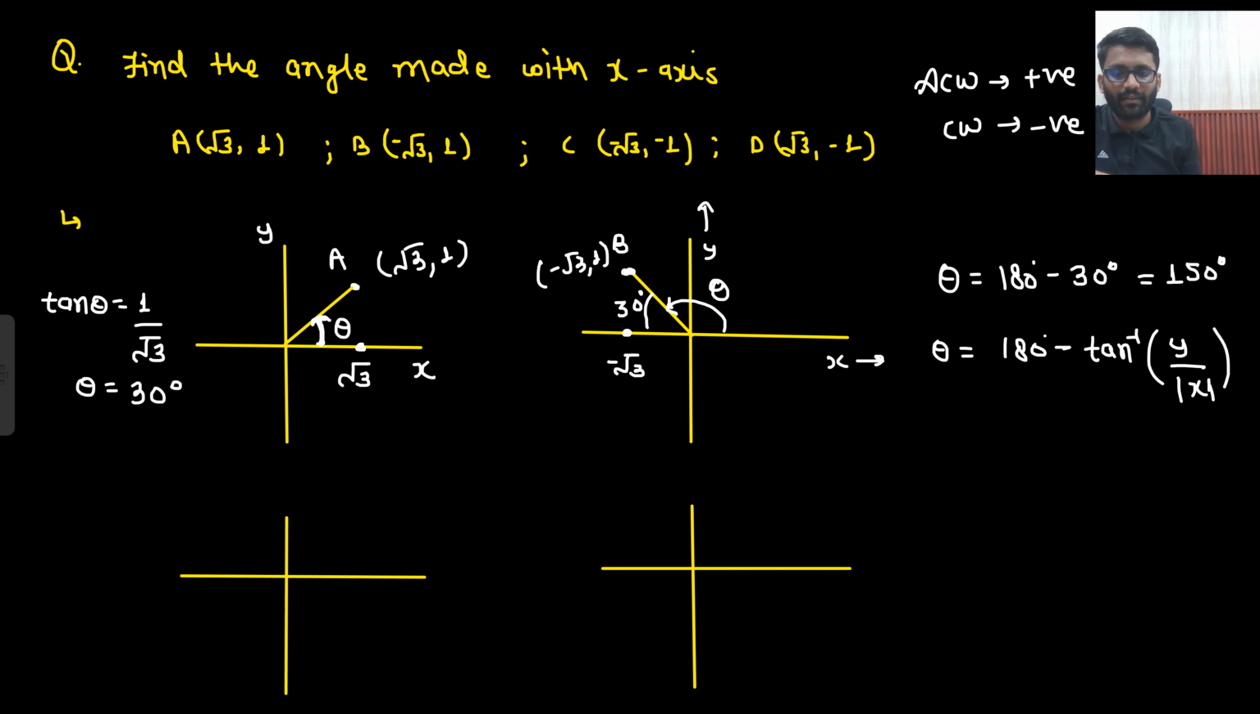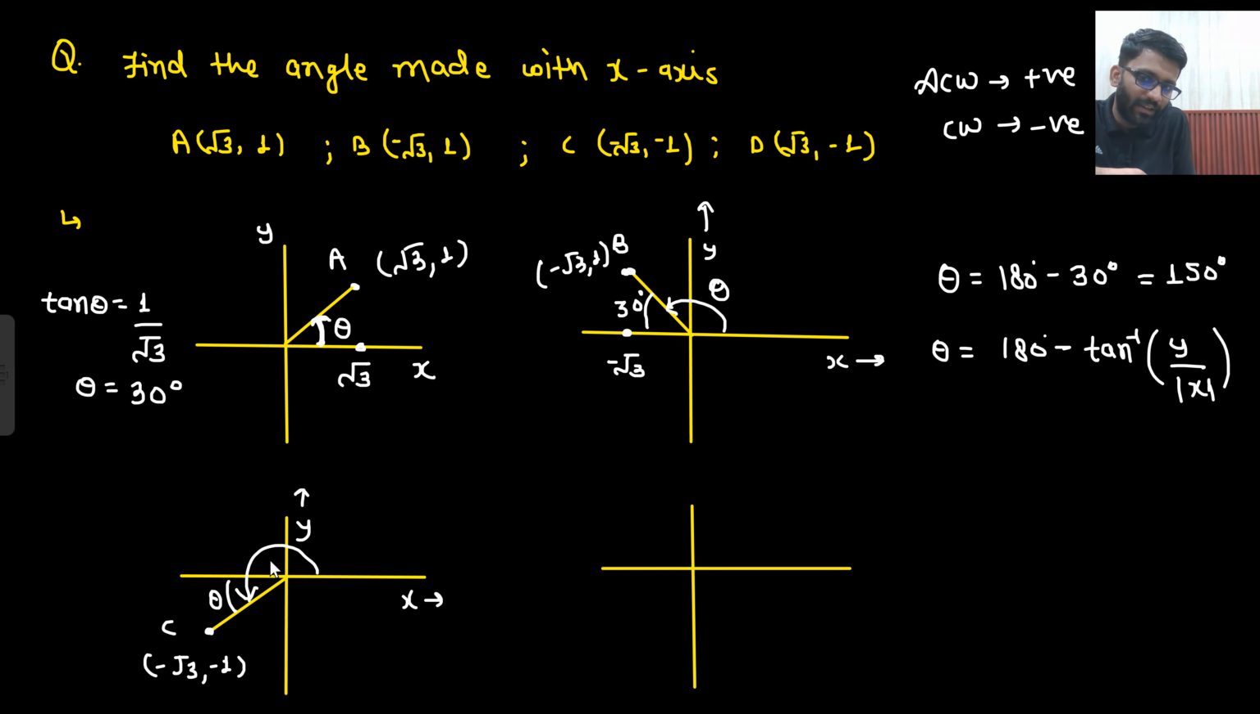Right? This third point is C, which is this one, minus root 3 and minus 1. In x it is also negative, in y it is also negative. This is your y, this is your x. You need to find the angle made with the x-axis in the anti-clockwise direction. So what will be the angle? What do you think? Can you let me know what is this angle?